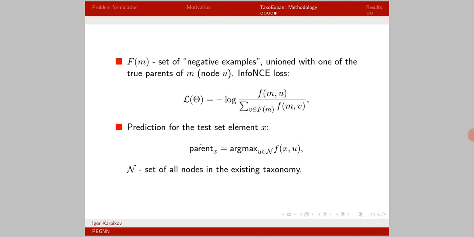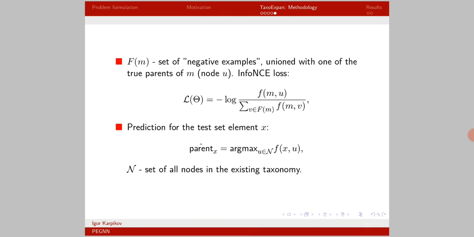To train the model, we use so-called InfoNCE loss. Let M be some node in the existing taxonomy, and let U be one of the true parents of M. Assume we have n negative examples. These are nodes which are neither parents nor children of U, and n is a hyperparameter. Then the loss for a single observation can be calculated as indicated on the slide. Note that this loss can be considered as cross-entropy of correctly choosing the true parent of the node M.